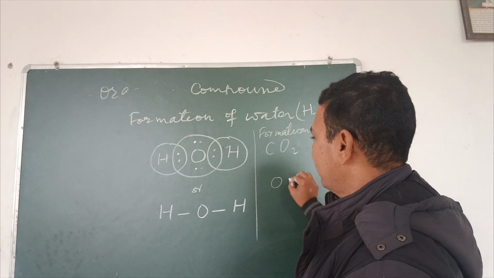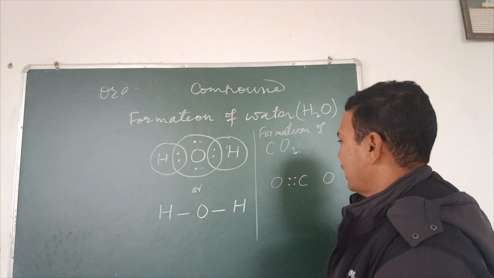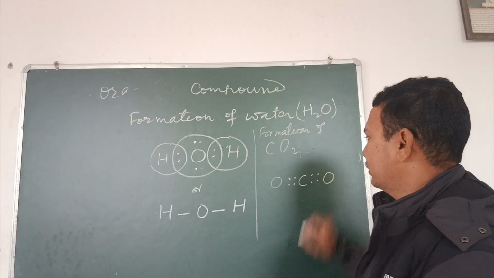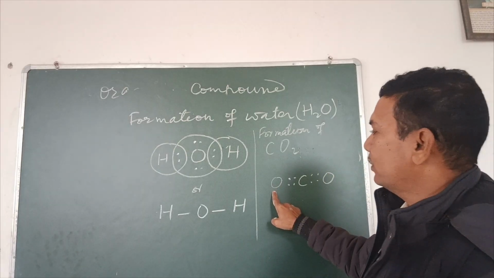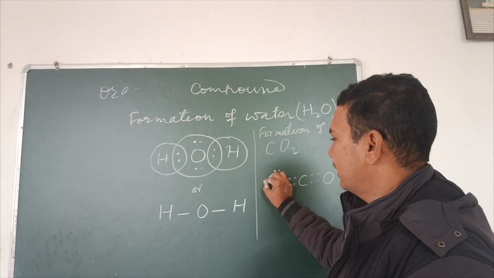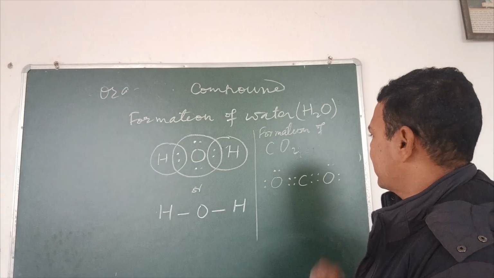In this manner, we can see here that these 2 electrons are from oxygen and these 2 are from carbon. Here also 2 from carbon and 2 from oxygen. Oxygen is left with 2 pairs of unshared electrons, which will be placed here, and in this also 2 pairs of electrons will be placed here.